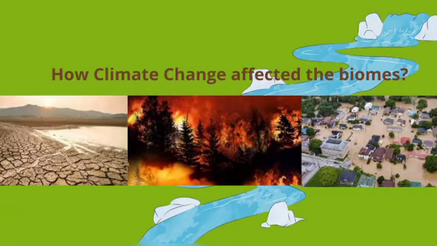Now, let's find out how climate change affected the biomes. Climate change can alter where species live, how they interact, and the timing of biological events, which could fundamentally transform current ecosystems and food webs. Climate change can overwhelm the capacity of ecosystems to mitigate extreme events and disturbances, such as wildfires, floods, and drought. Climate change is happening now. Evidence is being seen to support the fact that the change cannot simply be explained by natural variation.